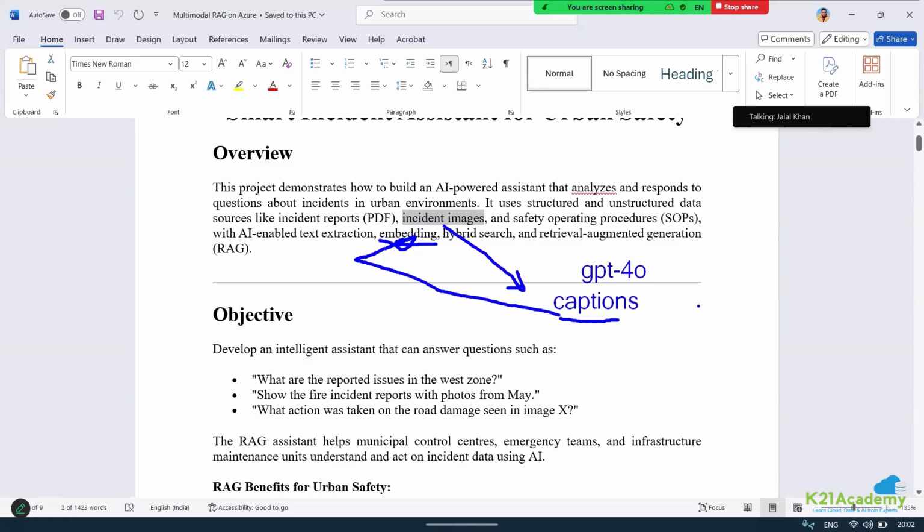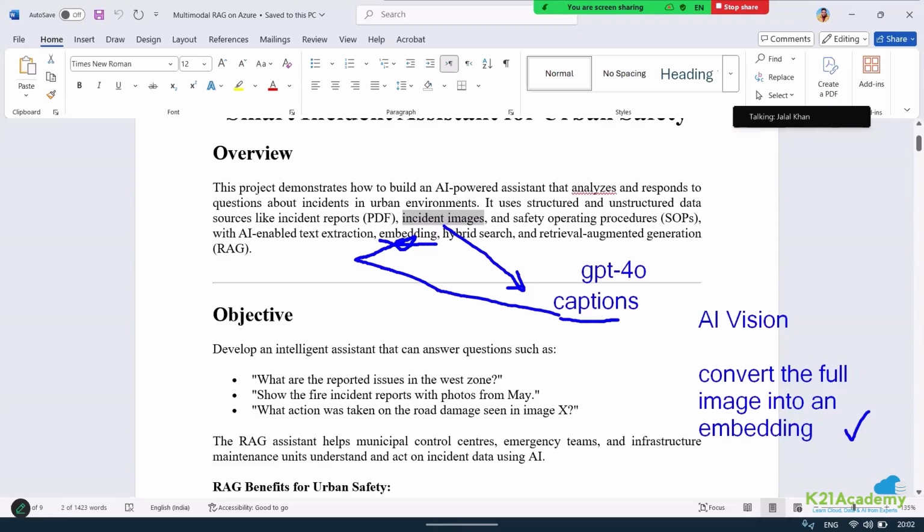But there was another thing that I could have tried. I could have also tried AI Vision, to be very frank. The best part about AI Vision is that it can convert the full image into an embedding. Right now I have tried to get the caption because it was able to give me detailed information about the image. But if I wanted to convert the whole image into an embedding and then pass it to an AI search, that would also be fine.